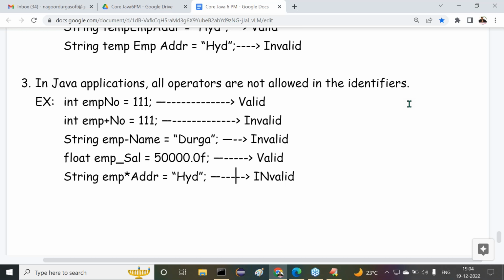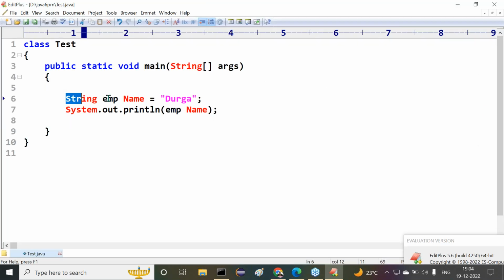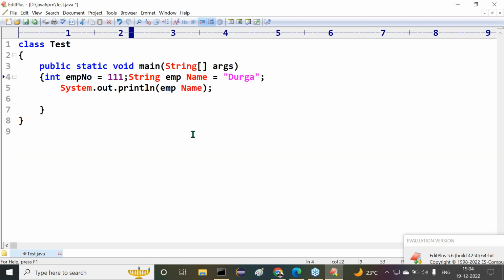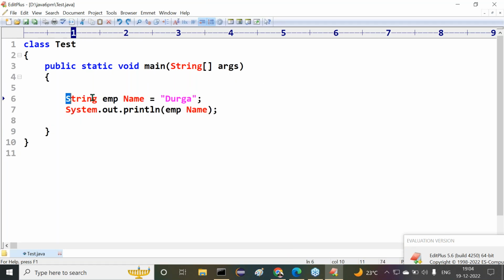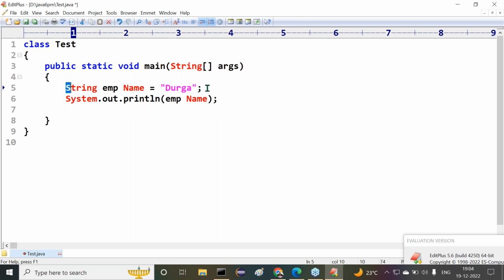Why is it invalid, sir? What is available here? A star is available. Am I right or not? All right, so now let me check this one by one clearly. Now here we have to understand whether it's valid or invalid. Now observe carefully.